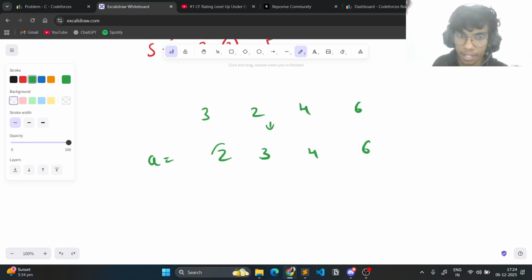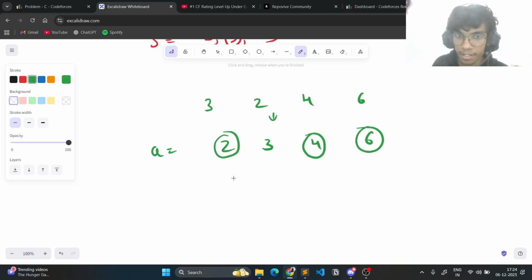Now if you see 2, 4, 6, these 4 and 6 are nothing but multiples of 2, right?